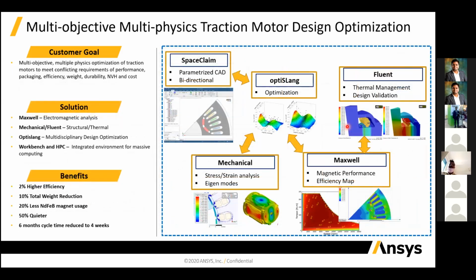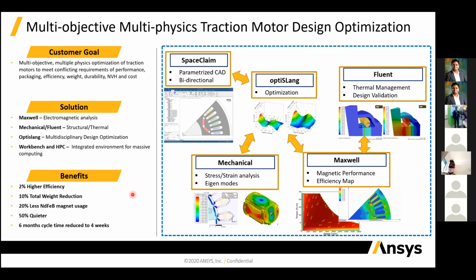And now the next is the optimization. We have multi-physics or co-simulation: you have designed your motor and done the structural analysis in SpaceClaim, and then we have optiSLang for the optimization. Mechanical stress and strain will be given to optiSLang, the Maxwell performance efficiency map will be given as well, and Fluent thermal management and design validation will be given to Maxwell, and from Maxwell we can optimize it.